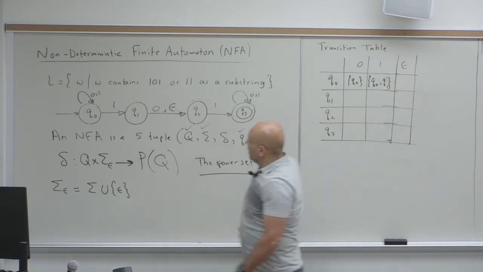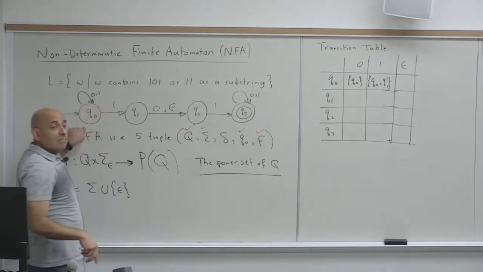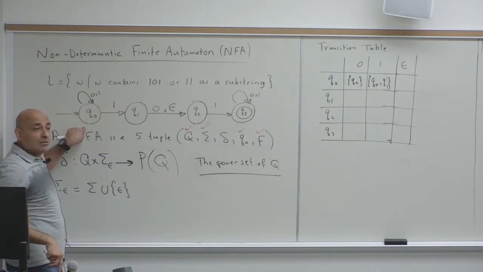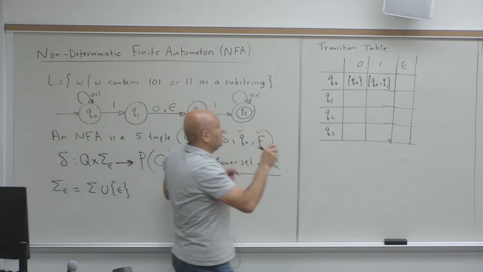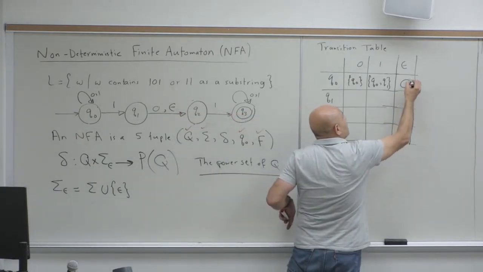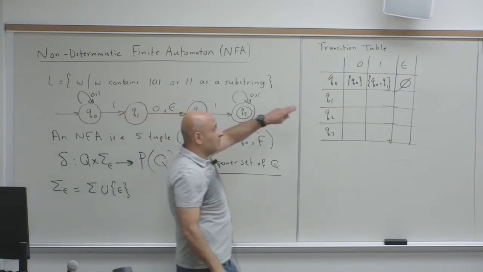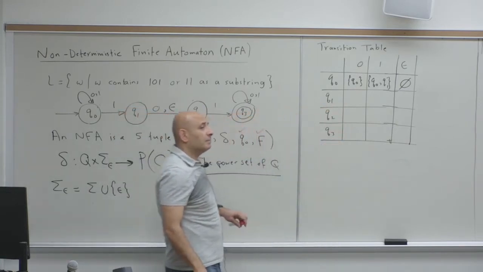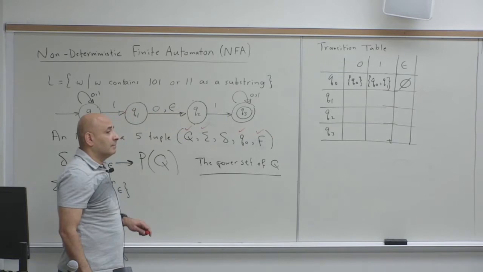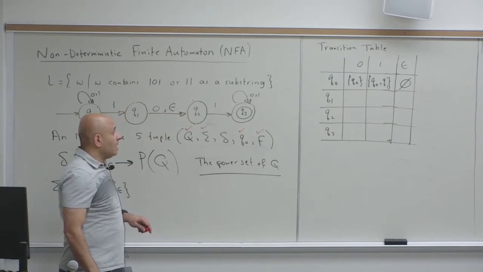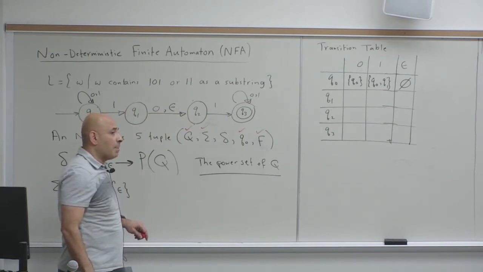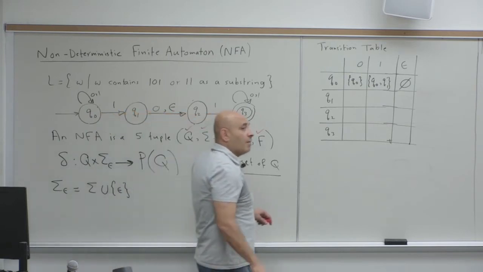If I'm in Q0 and I get an epsilon, where do I go? There is no epsilon transition out of Q0, so I go to no state, the empty set of states. Okay, so it goes to an empty set of states. Yeah. So it's not an implied epsilon transition to yourself? No, because on no input you could always stay in the same spot, right?